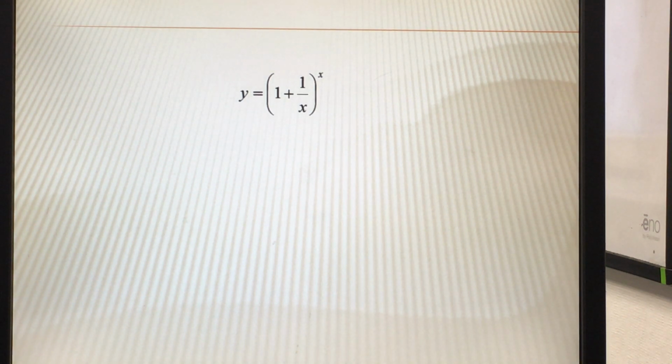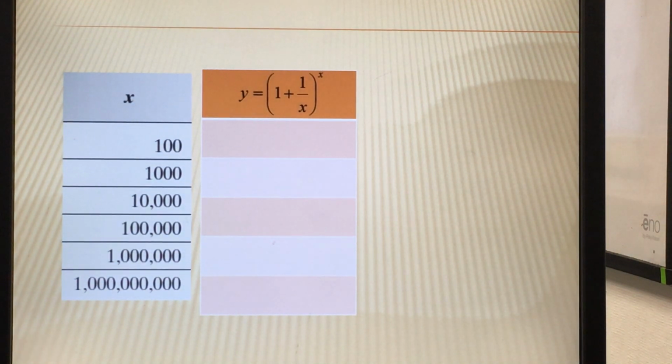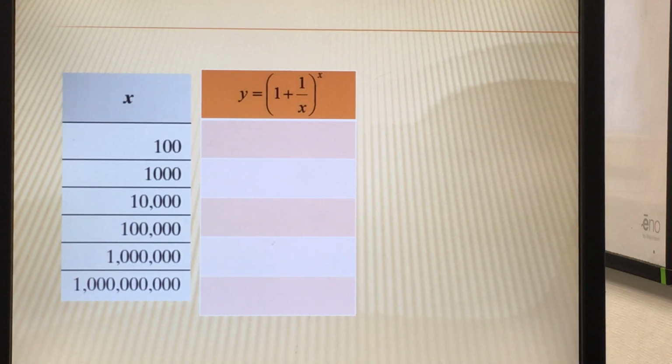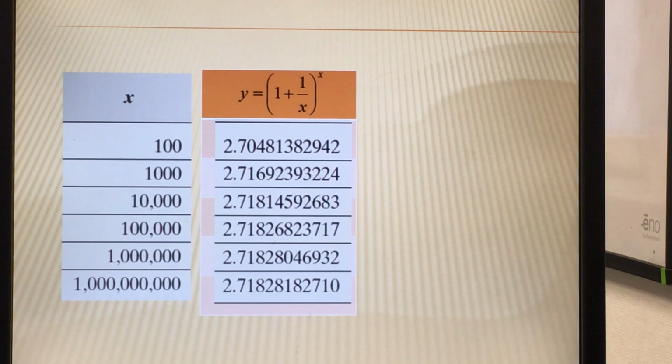So what we're going to do is make x slowly get larger and larger. We're going to start by plugging in 100, then 1000, then 10,000, 100,000 and so on and so forth. And you can see there is a value that it's getting closer and closer to.